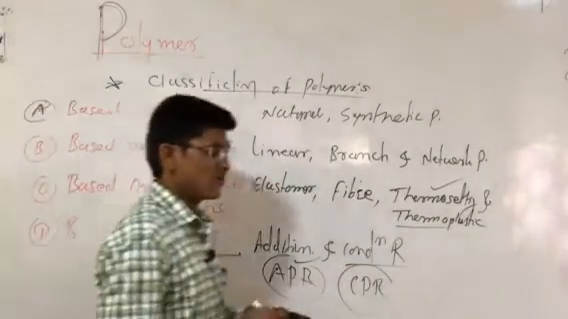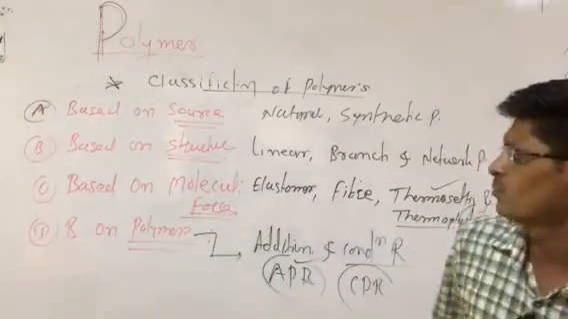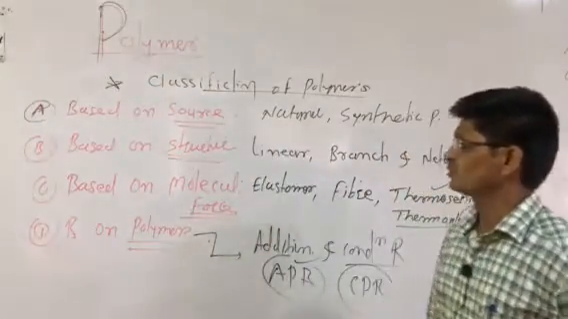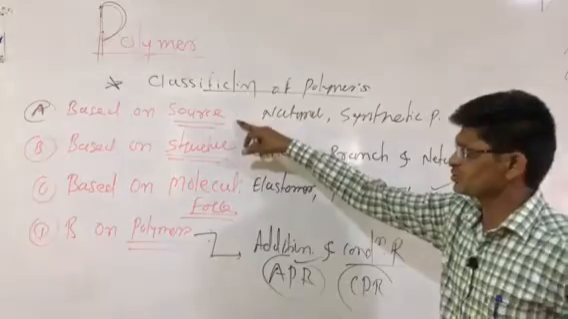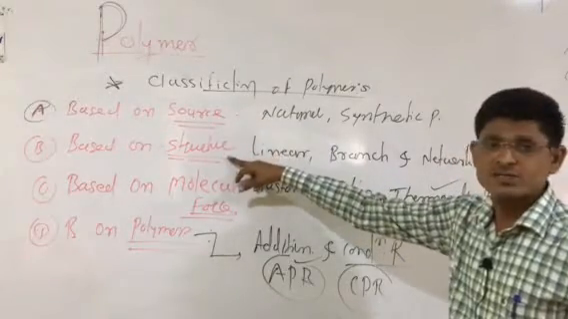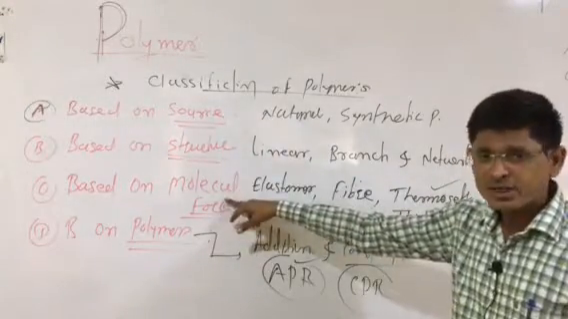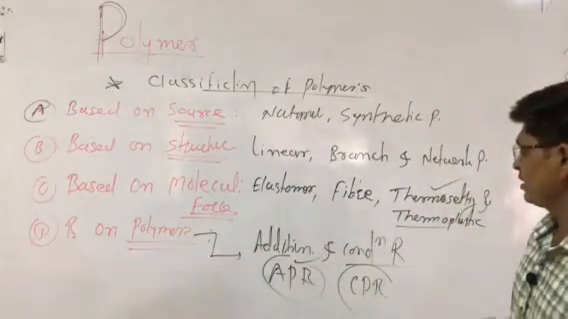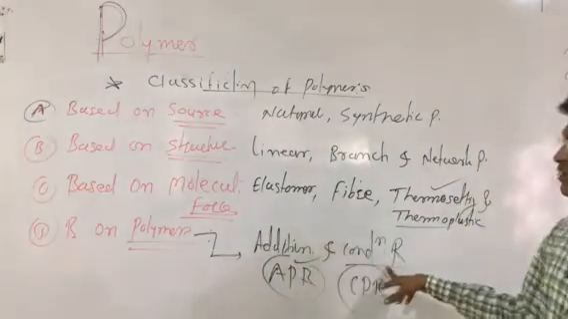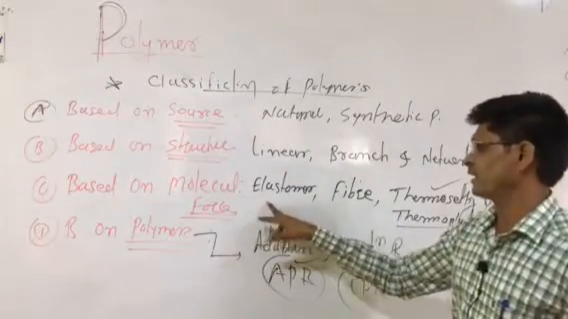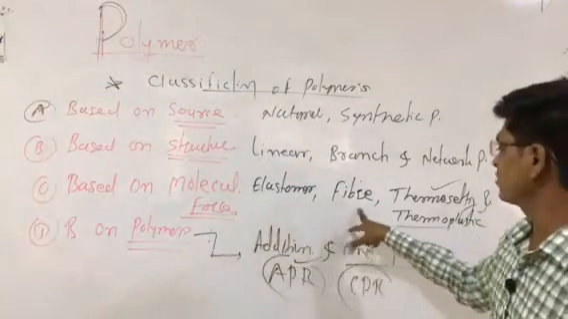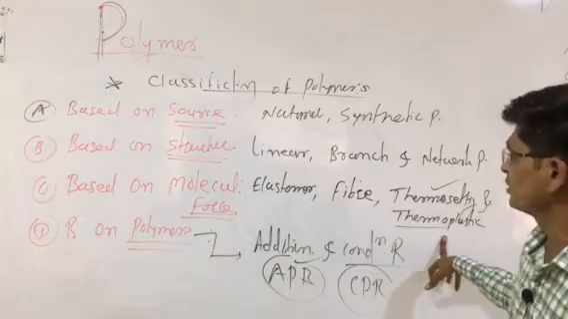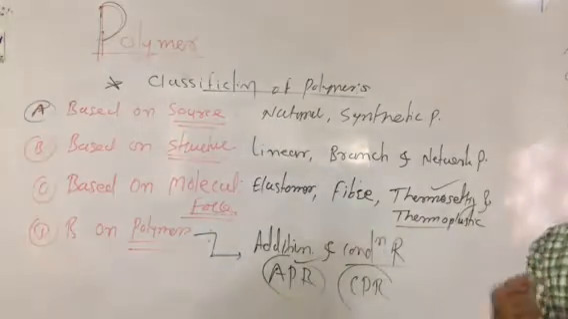Here we are discussing the classification of polymers. There are four classes: based upon the sources, based upon the structure, based upon the molecular forces, and based upon polymerization. So here is addition polymerization and condensation polymerization. In molecular forces, the elastomer comes first, then fiber, thermoplastic and thermosetting. This is the tough and harder nature.